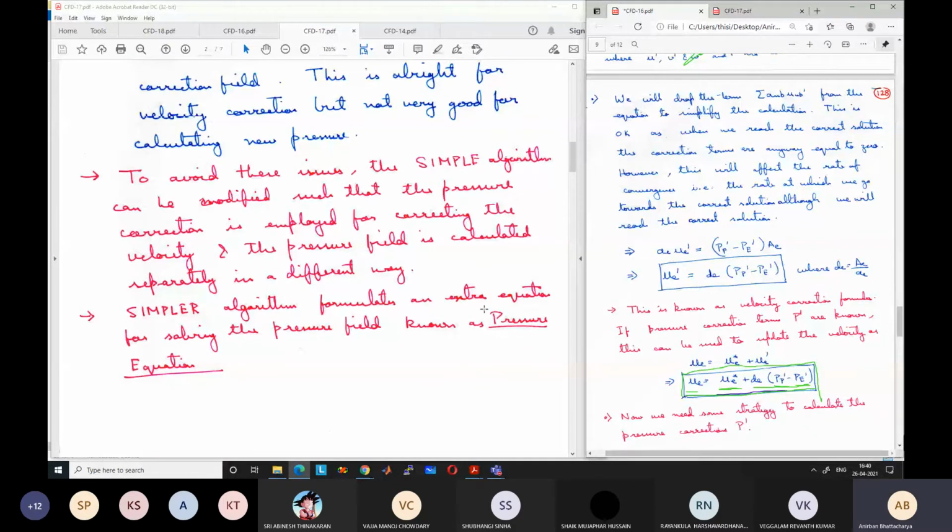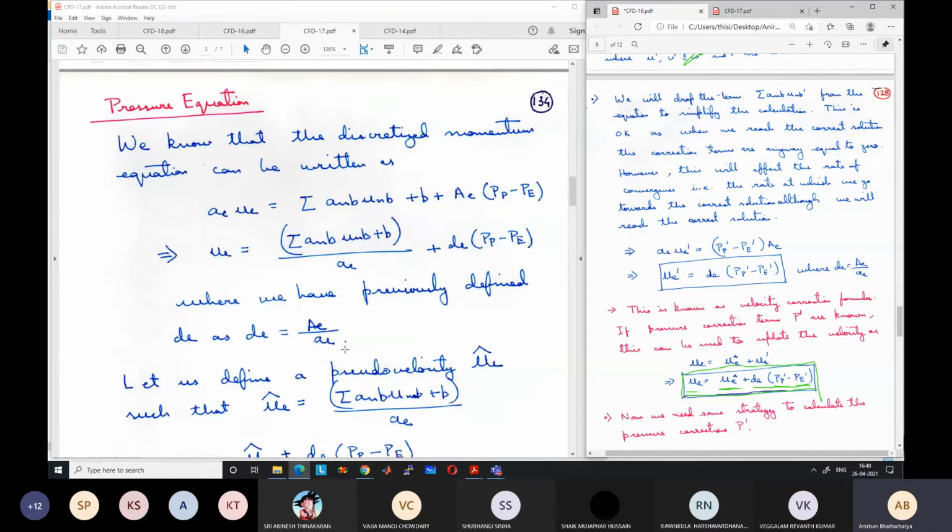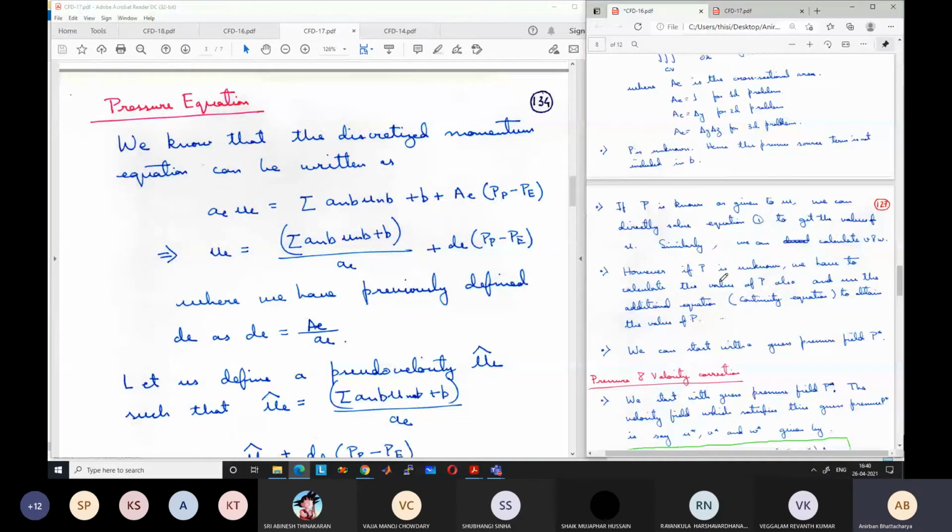We will only use pressure correction for solving the velocity. Okay. Let us see how this pressure equation looks, and we will see that it is exactly analogous to the pressure correction equation. So I have kept the pressure correction equation open on the right hand side.